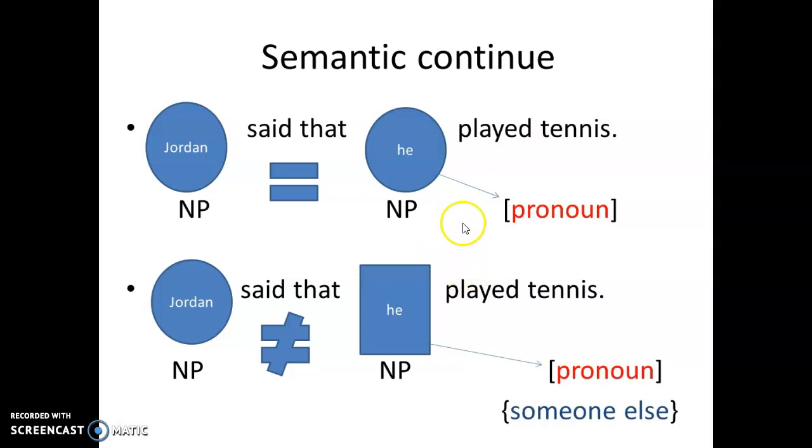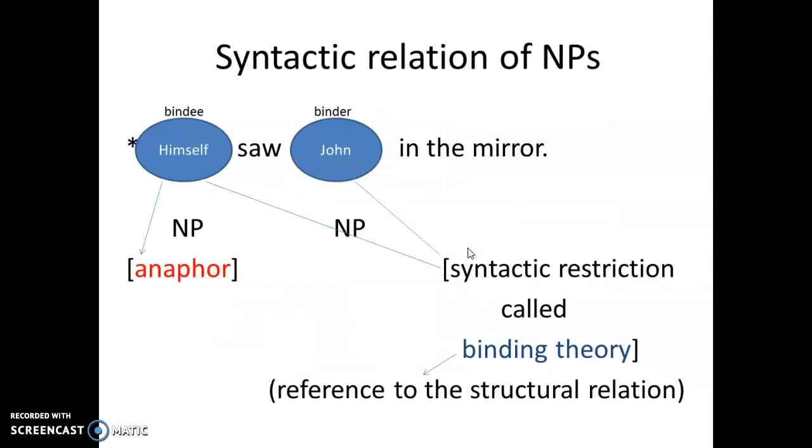And that has to do with the syntactic relations of the noun phrases. With the syntactic relation of noun phrases, let us take this sentence: "Himself saw John in the mirror." We have the first noun phrase, himself, which is an anaphor as we know. We sometimes call it the bindee, that means bound by another noun phrase.